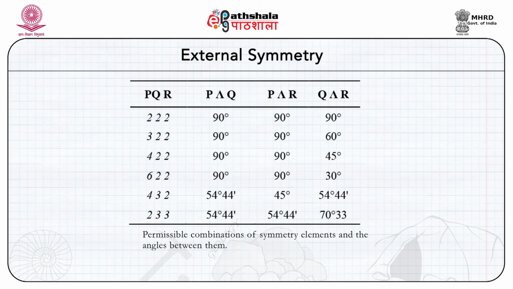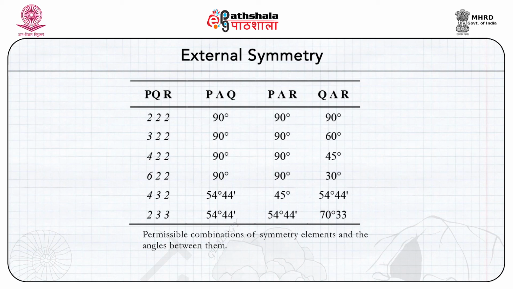So, we are looking here at the combination of the proper axis and the angles between the 3 axes. As you can see here, the first is 2 2 2, in which the angle between P and Q is 90 degree, P and R is 90 degree and Q and R is 90 degree. So, all 3 axes are at orthogonal relationship. We look at, for example, 4 2 2, where the angle between P and Q is 90 degree, angle between P and R is 90 degree and angle between Q and R is 45 degree.